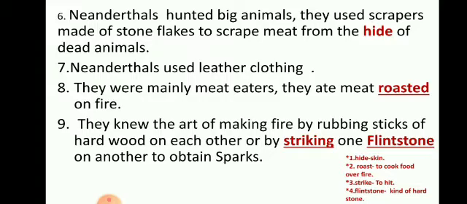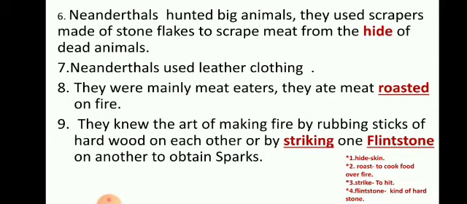Neanderthals used leather clothing. Now leather clothing means the skin of the dead animal. Once the meat was eaten, the remaining skin of the animal was used as clothing to protect themselves from the extreme cold weather. They were mainly meat eaters. Now because the place was quite cold, they had to keep themselves warm and protect themselves. For that purpose they needed to eat meat. So mainly they were the meat eaters. Meat means the flesh of animals. They ate meat roasted on fire.